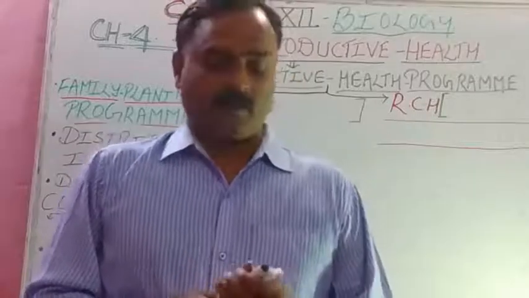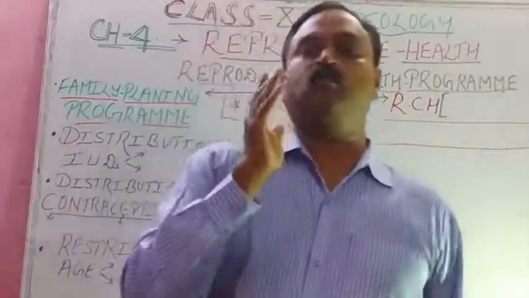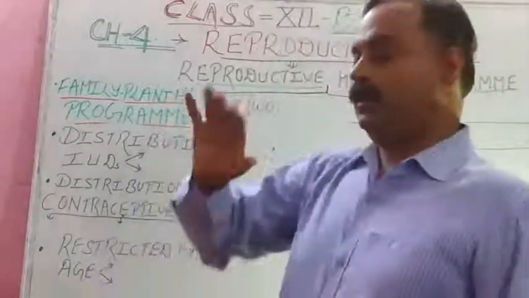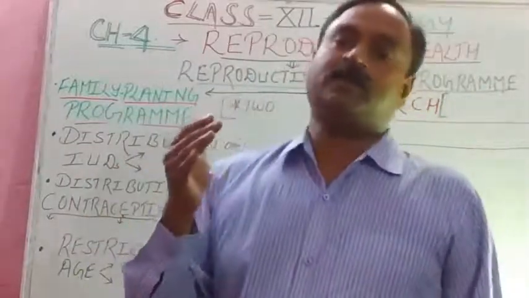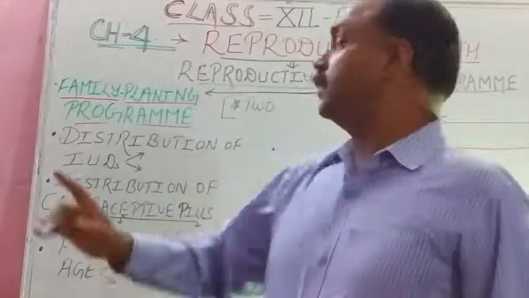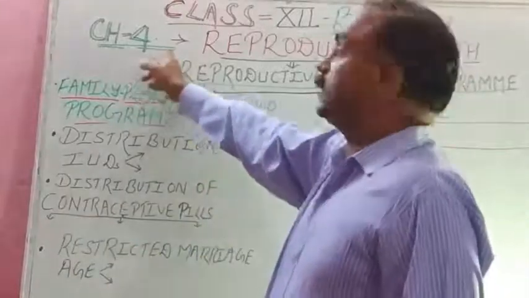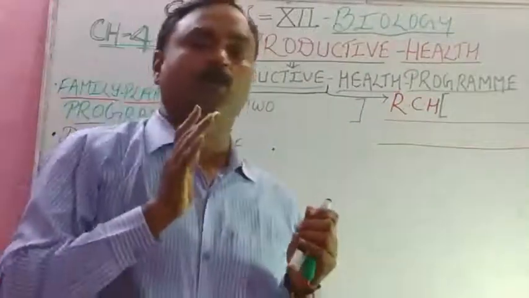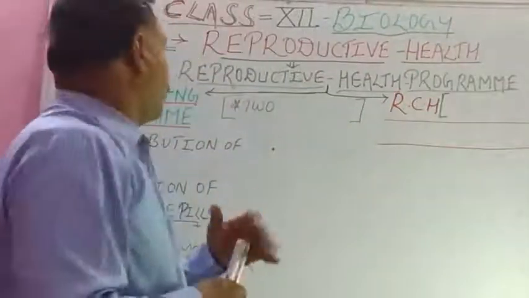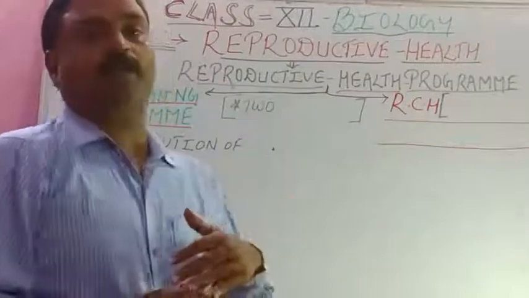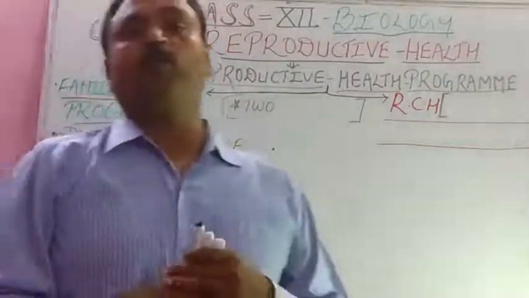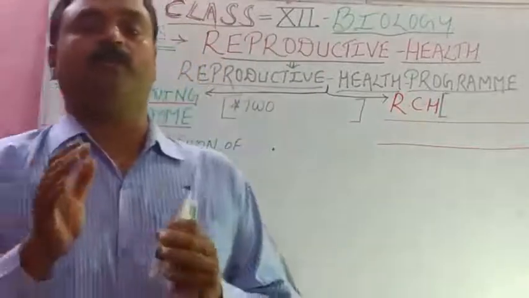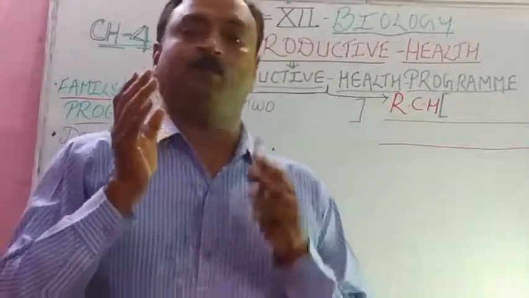Good morning, student. Now after completing the human reproduction third chapter of biology, we are starting with the next part of human reproduction. You can say that is reproductive health, and that is the fourth chapter, class 12th biology. Under this chapter, the first topic is the reproductive health program.